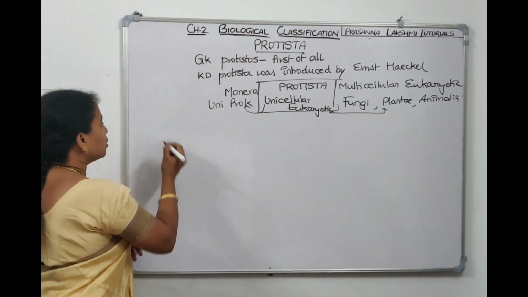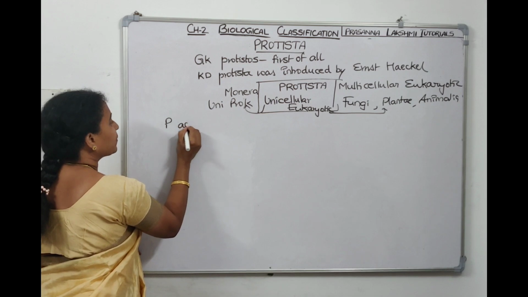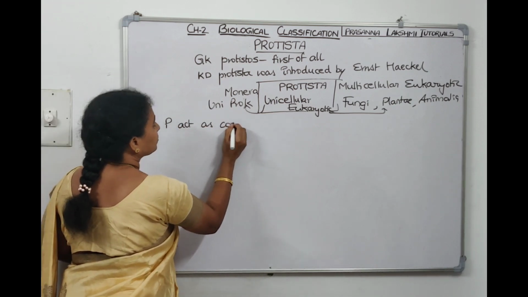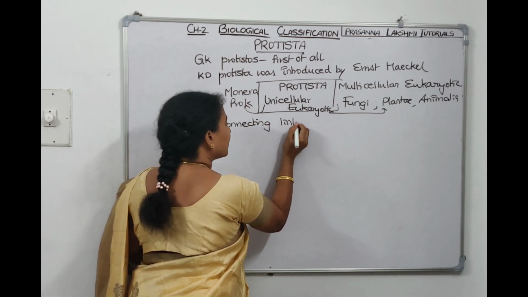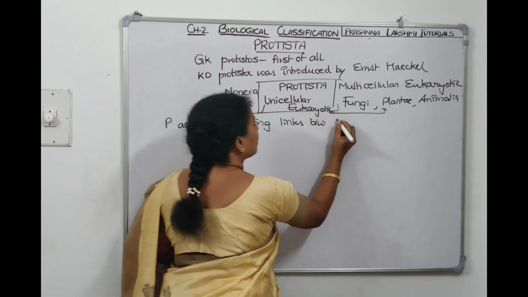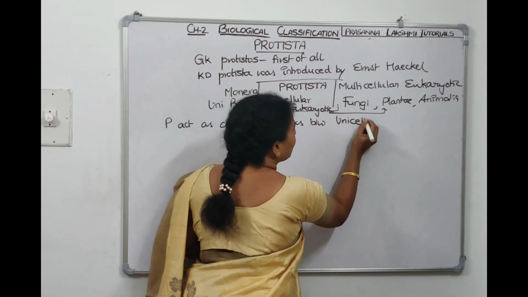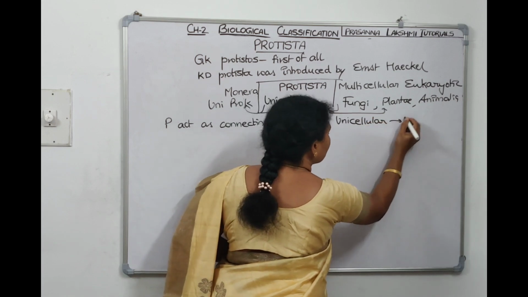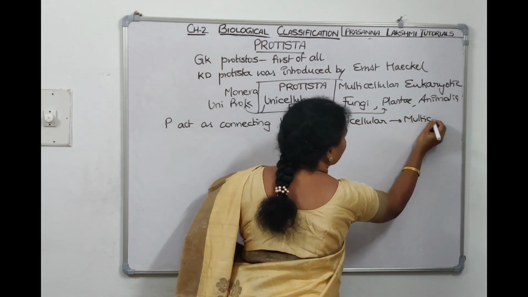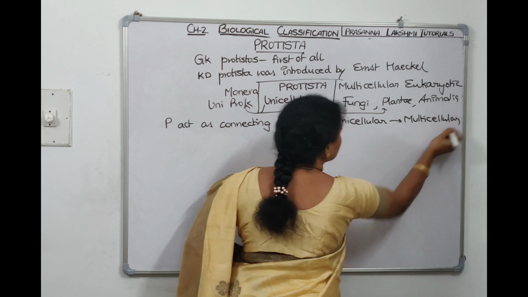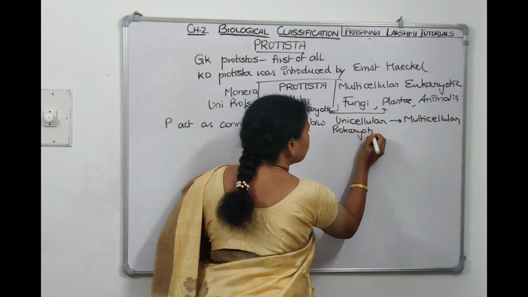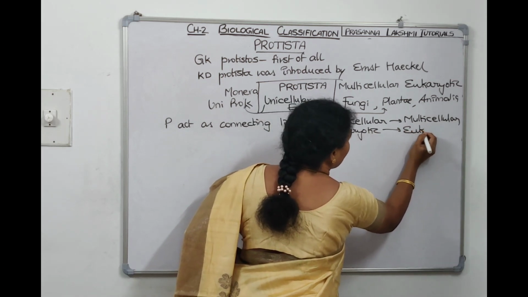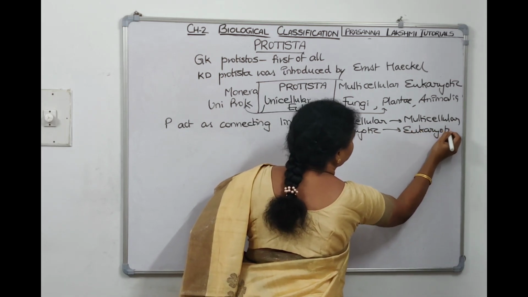So let us write down. We can tell that Protists act as connecting links between unicellular forms to multicellular forms, or we can tell they act as connecting links between prokaryotic forms to eukaryotic forms.